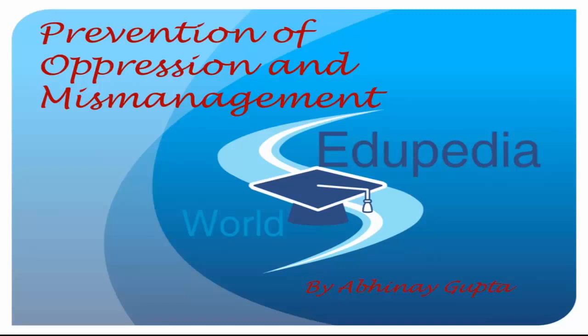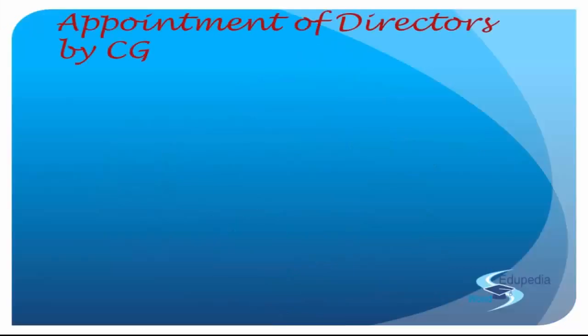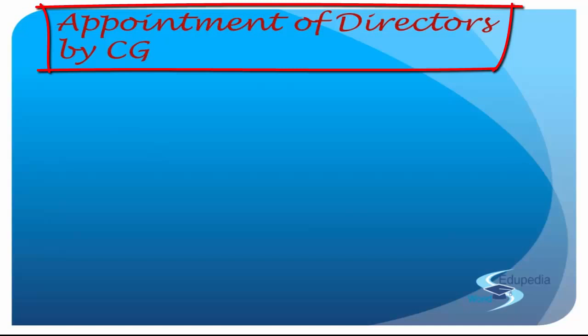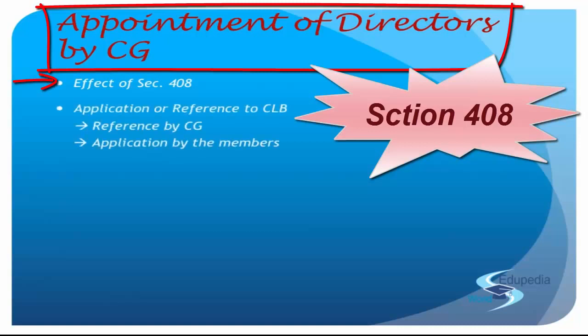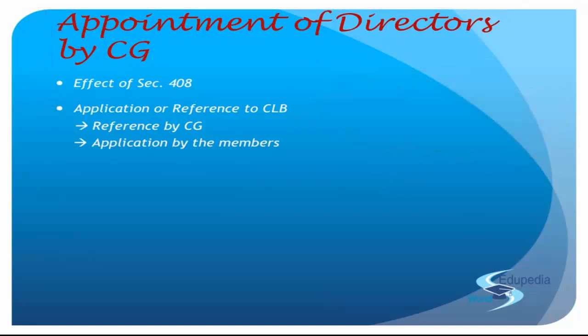Now let's complete this chapter, the prevention of oppression and mismanagement. The section that we were continuing was the appointment of directors by CG, the central government, section 408. We have seen the effect of 408. We have seen the application is to be made to the company law board by the members, and then the company law board will set up an inquiry and decide whether appointment of additional directors, that is the nominee directors, is required.